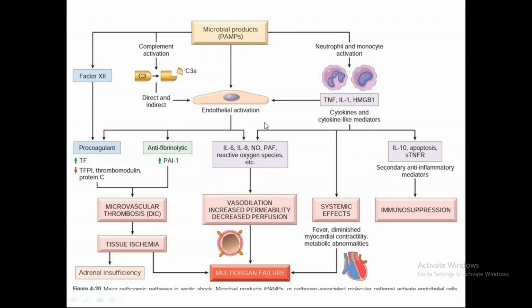These vasoactive mediators are responsible for vasodilatation. Vasodilatation is very important in sepsis, and it is important for systemic hypotension. Why is increased permeability happening? Because the cytokines have loosened the tight junctions of the endothelium, and there is decreased perfusion. Why? Because of microvascular thrombosis due to the increased coagulant state of the body. All this leads to multi-organ failure.